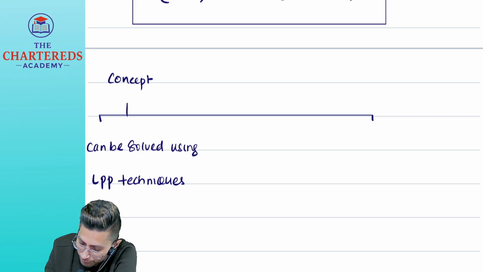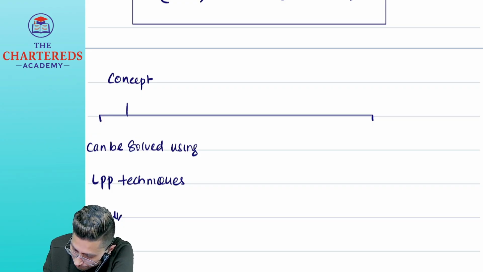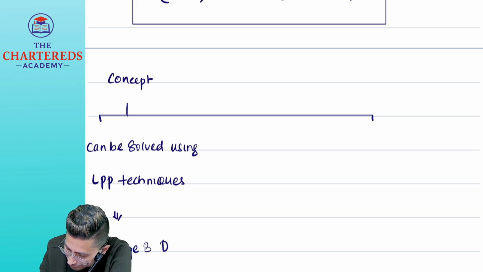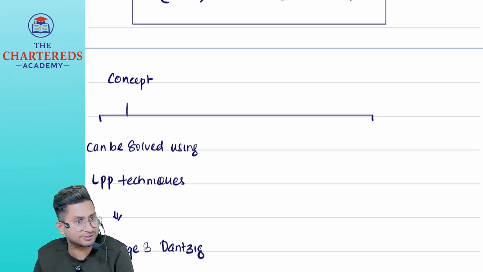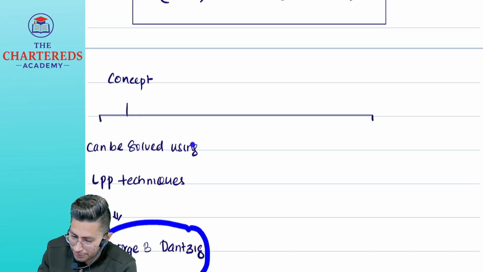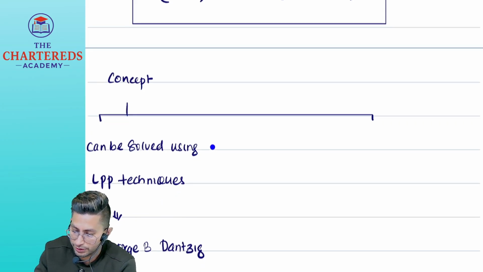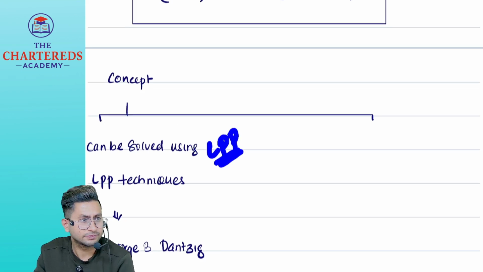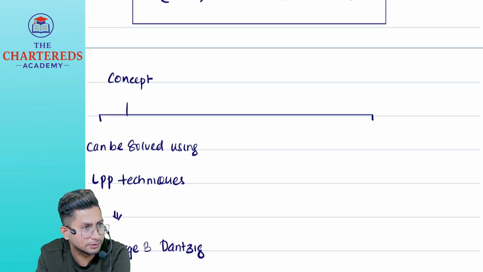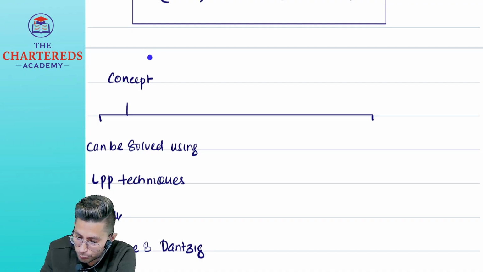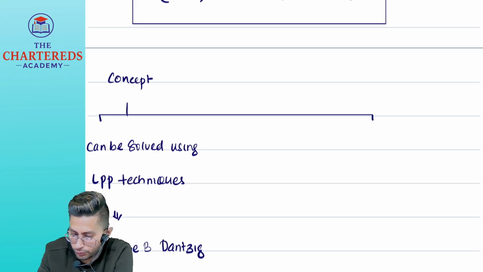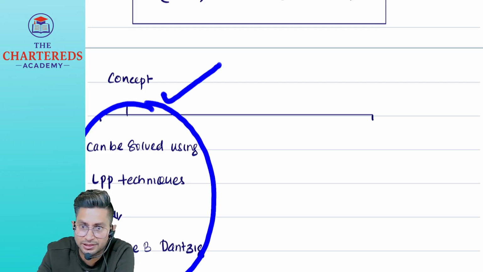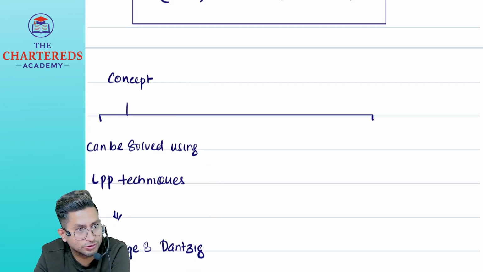So there was one person called George B. Danzig. He told that the same concept of problems of transportation you can solve using what? Linear programming, using simplex and graphical method. So what happened after listening to these people? People started using linear programming to solve the concept of transportation. But the biggest drawback was it used to take days and days to solve the problem of transportation using LP.